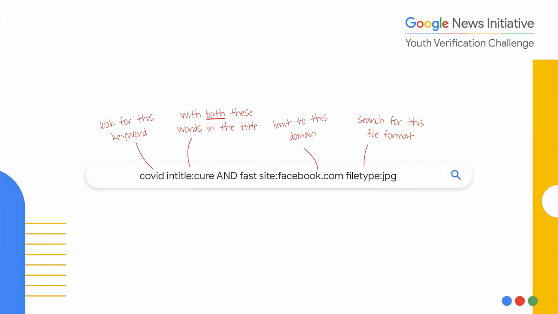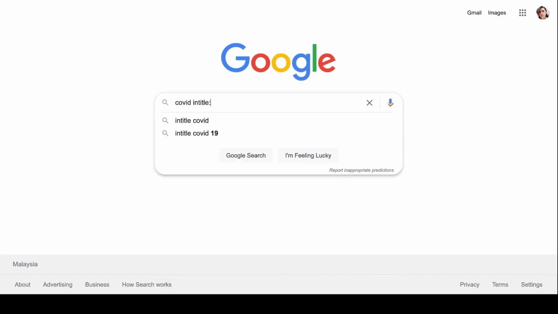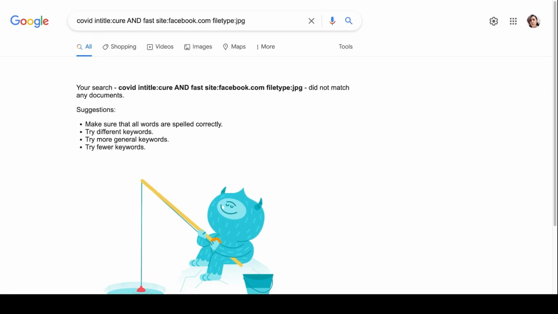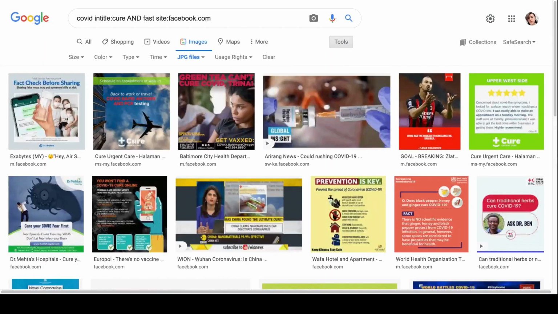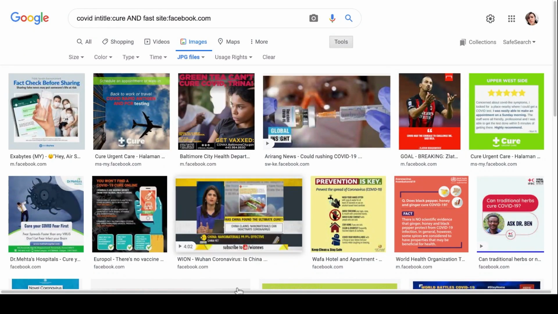Now, initially, I tried using the Chrome mobile app and it didn't yield any answers. Just like what you see here by using the Chrome web browser, there are no results. However, the difference here is that when I clicked on images in the web browser, it shows me results with the option of even switching from JPEG to other file types. Let's have a look at this.